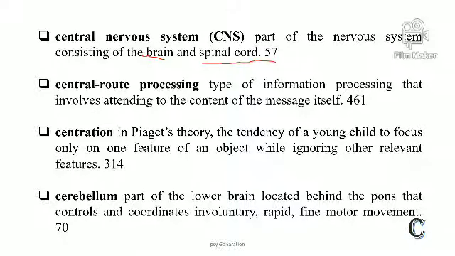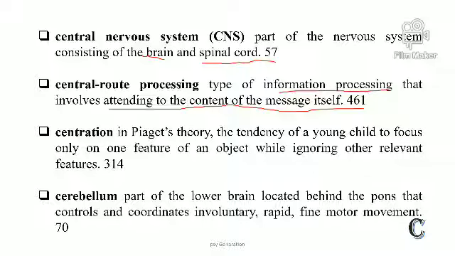Second is central route processing. What is central route processing? The type of information processing that involves attending to the content of the message itself.